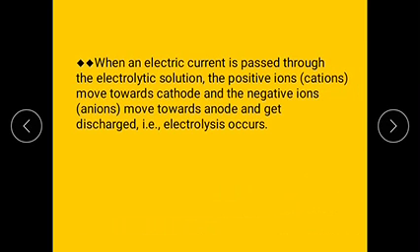When an electric current is passed through the electrolytic solution, the positive ions move towards the cathode and the negative ions move towards the anode and get discharged. That is, electrolysis occurs.